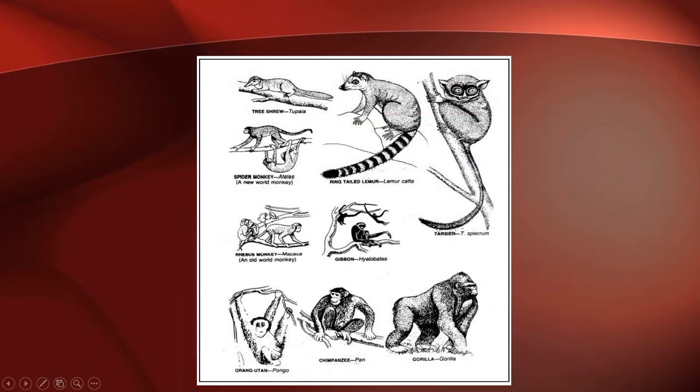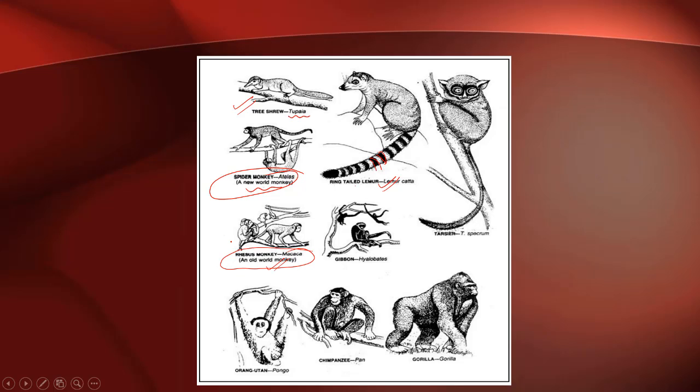Now, coming to the next, this is a picture of a tree shrew, Tupaia. Then this is the spider monkey, Ateles, a New World monkey. The New World monkey is known as what? Spider monkey. This is the ringed-tailed lemur, Lemur catta. You can see the rings. Then the rhesus monkey, Macaca, an Old World monkey.